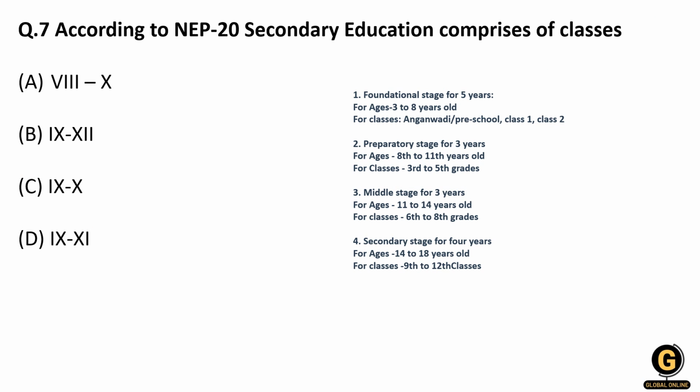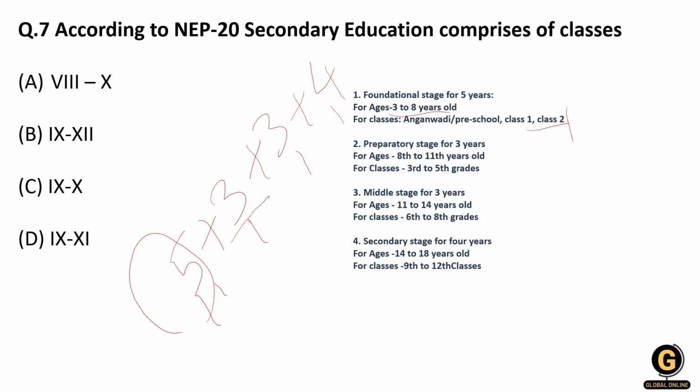According to NEP 2020, secondary education comprises of which classes? So remember, according to NEP 2020, they have this 5 plus 3 plus 4 structure, and you have to remember the age group for each and the classes for each group. For the first 5, the age group is 3 to 8, and the classes are pre-primary and class 1 and 2. So till class 2 you have this 5. Then for the next 3 you have the preparatory stage, for 8 to 11 year olds, and the classes are 3 to 5.